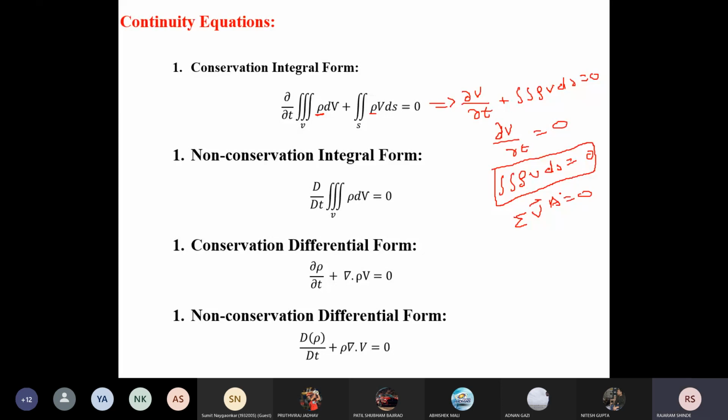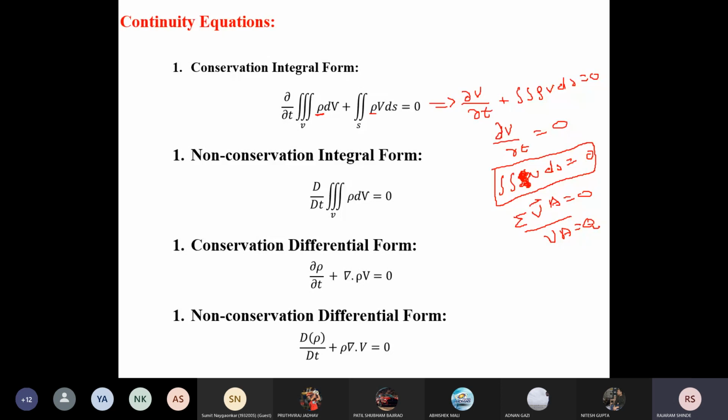Here also your density is constant because it is incompressible, so we can remove the density. So you will get the double integration of v ds equal to 0, and for constant velocity and constant area it becomes v a equal to q. This is your equation.